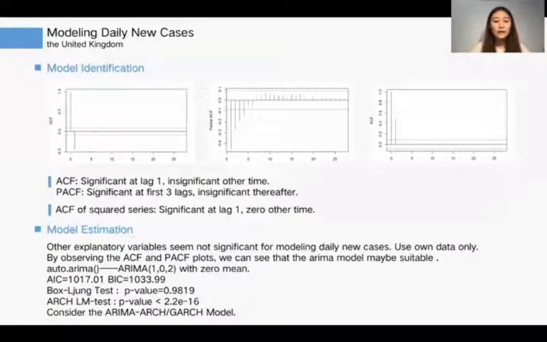Then the ACF plot shows that data is significant at lag 1 and insignificant at other times. The PACF plot shows significance at the first 3 lags. Then we use the auto-ARIMA function to select a model. According to the ARCH LM test, we decided to use an ARMA-GARCH model to fit the data.